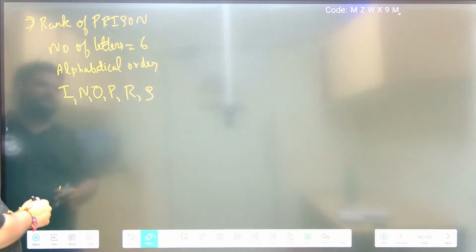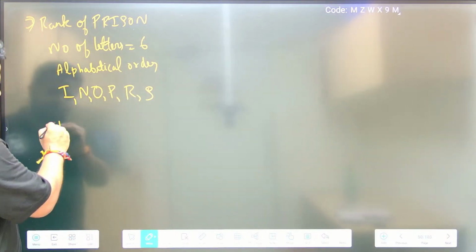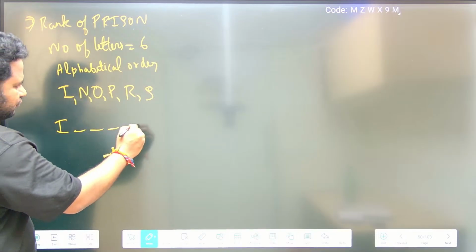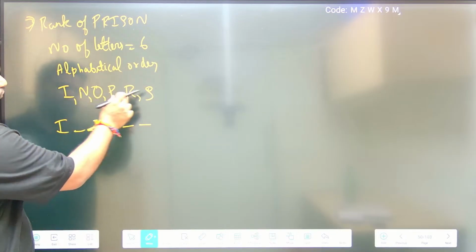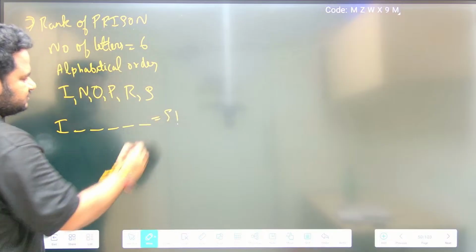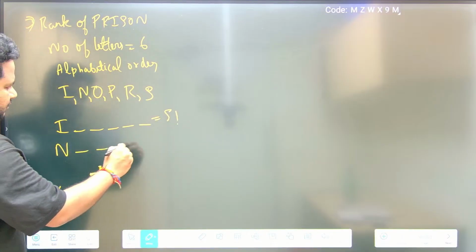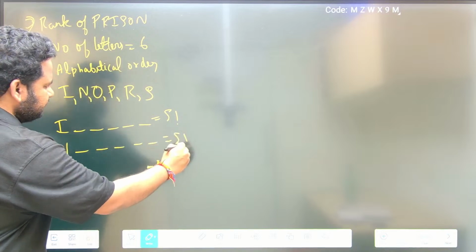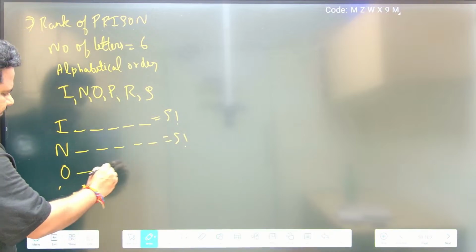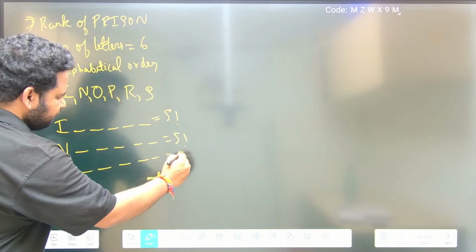Now let us start with this one. If we start with I, the remaining are 5, so I can write this in 5 factorial base. If I start with N, I can write the remaining in 5 factorial base. If I start with O, I can write the remaining in 5 factorial base.